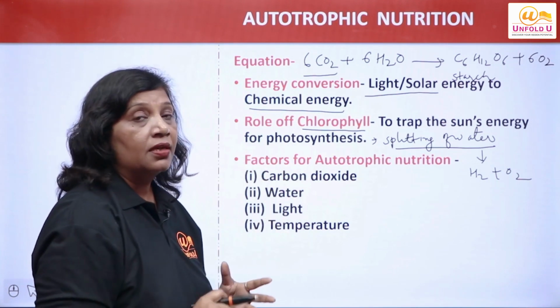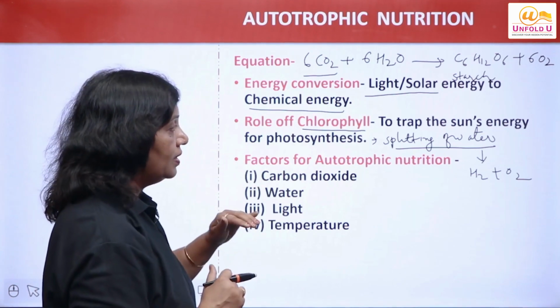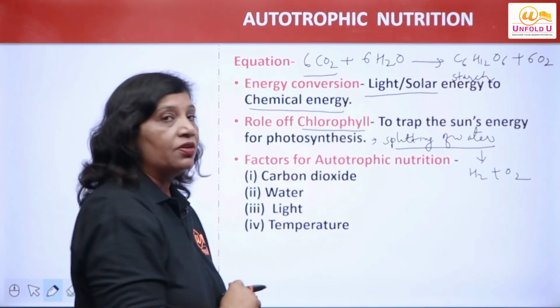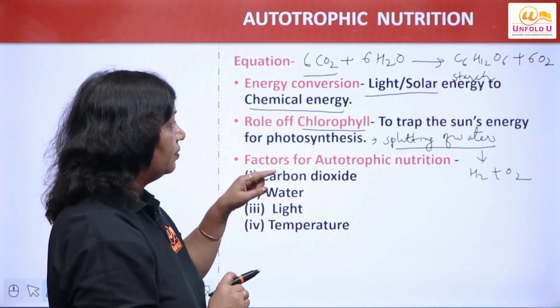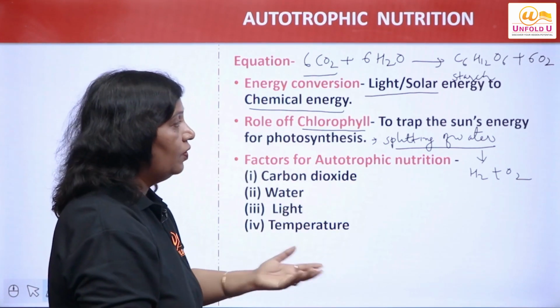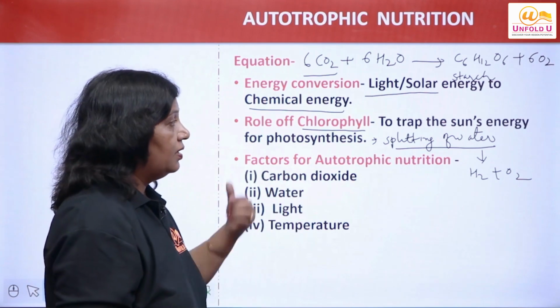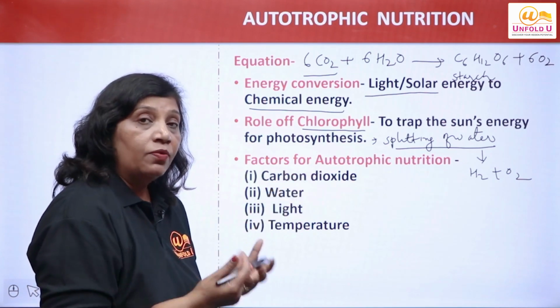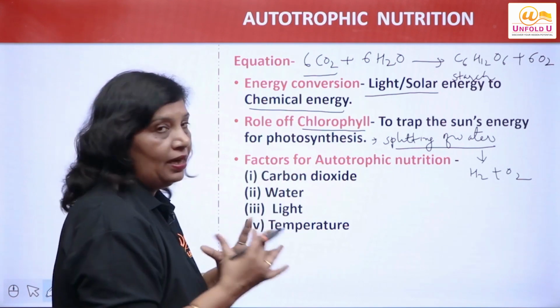We will discuss what steps are taking place in photosynthesis. First of all, what is happening? Light energy is trapped by the green plants and utilized by chlorophyll. What is the chlorophyll doing? It is causing photolysis of water, or I would say splitting of water. What is it releasing? Hydrogen and oxygen.